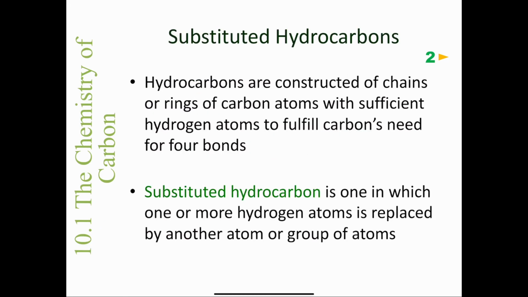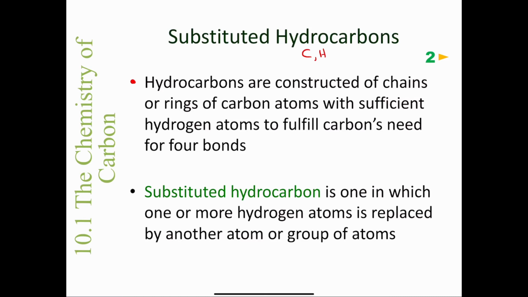Now looking at hydrocarbons in even more detail, and again, hydrocarbons are compounds that contain only carbon and hydrogen, no other elements. We can have what are called substituted hydrocarbons. So it says here that hydrocarbons are constructed of chains or rings of carbon atoms with sufficient hydrogen atoms to fulfill a carbon's need for 4 bonds.